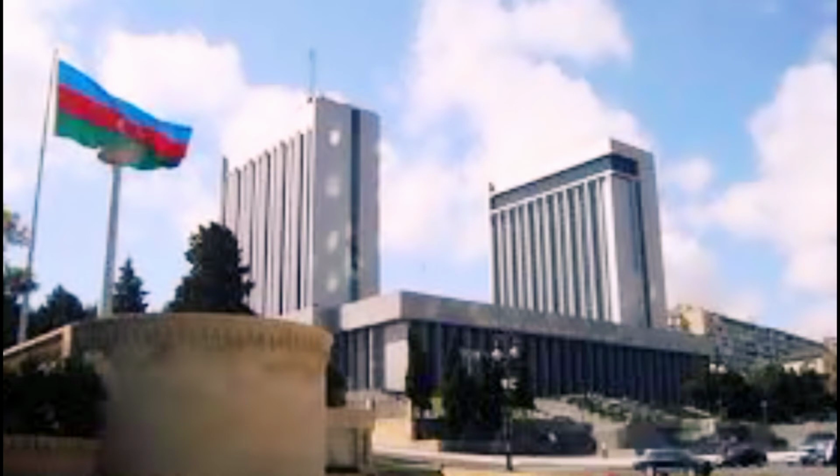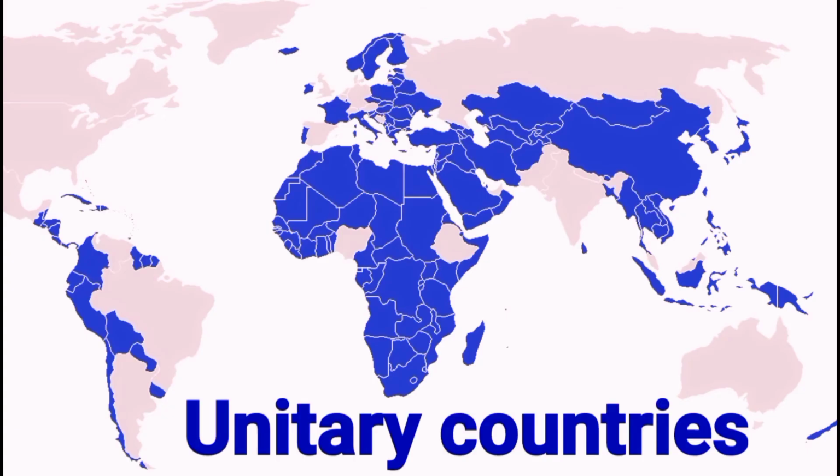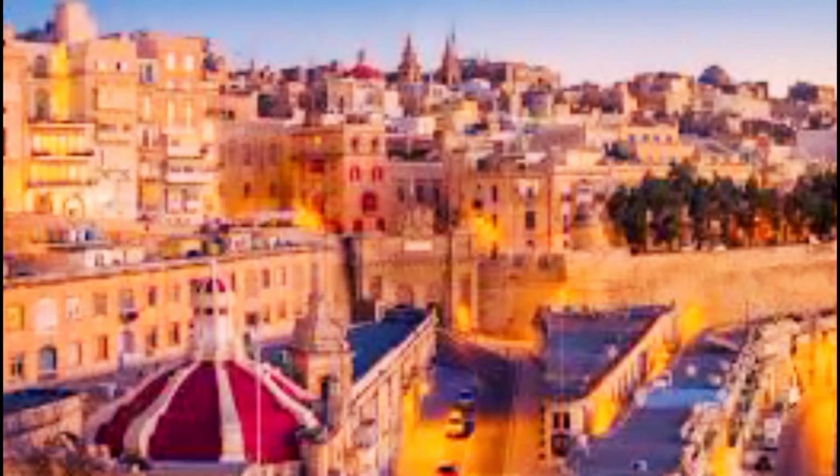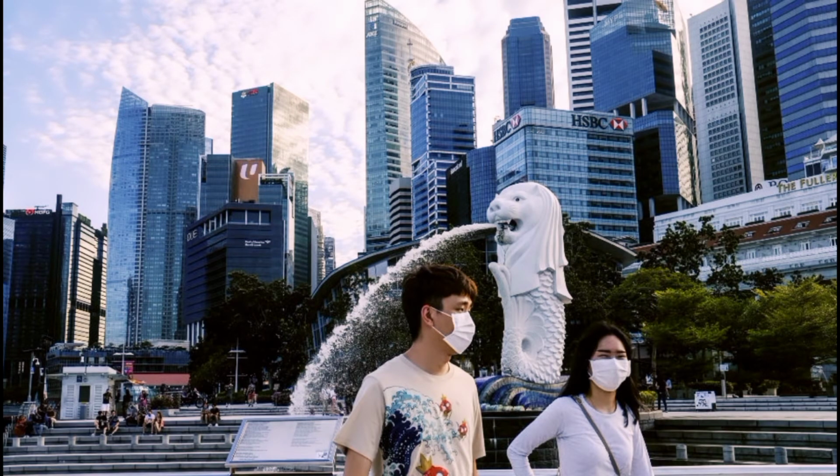In unitary states, the legislature usually has a unicameral structure. There are two types of unitary states, simple and complex. A simple unitary state consists only of administrative-territorial units. However, some simple unitary states, such as Malta and Singapore, don't have any administrative-territorial units.